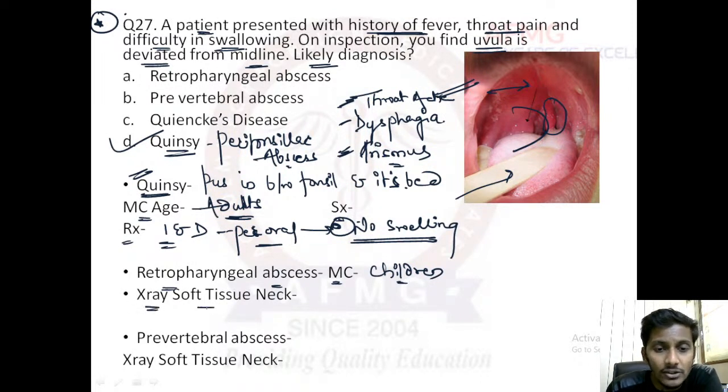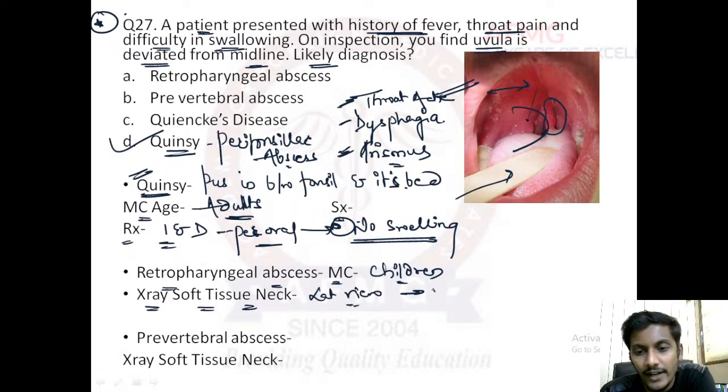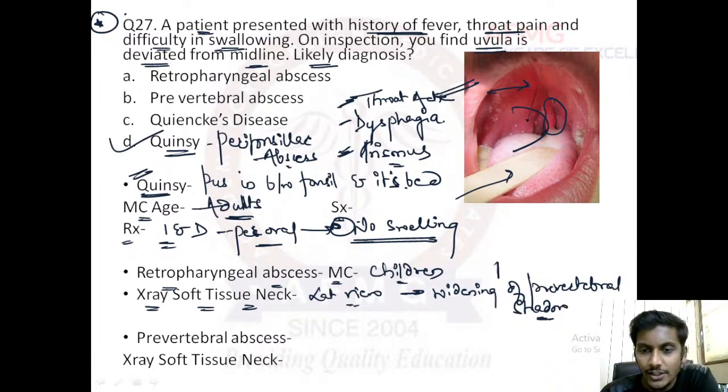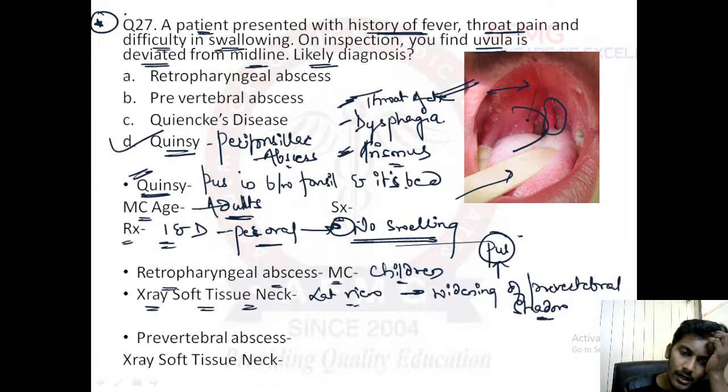But if you take an X-ray soft tissue neck, usually a lateral view is preferred. In this lateral view, you will find widening of the prevertebral shadow. I have included this in the images. You can find it over there. This widening of prevertebral shadow is due to accumulation of pus in the retropharynx. And how to differentiate it from prevertebral abscess then? Please remember, prevertebral abscess is usually seen in adults.